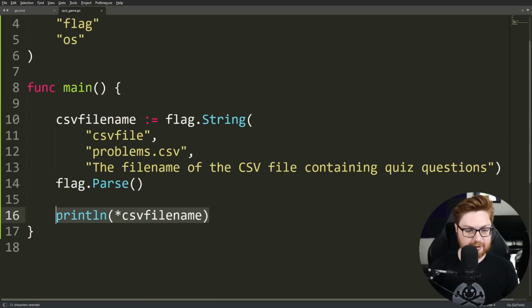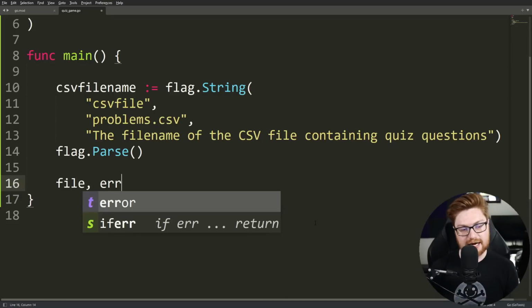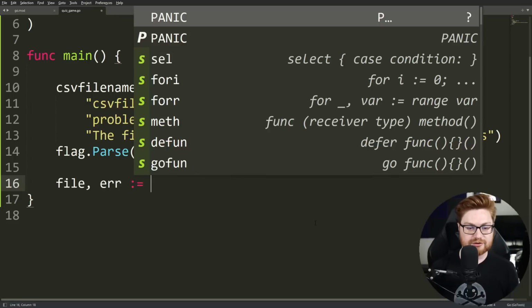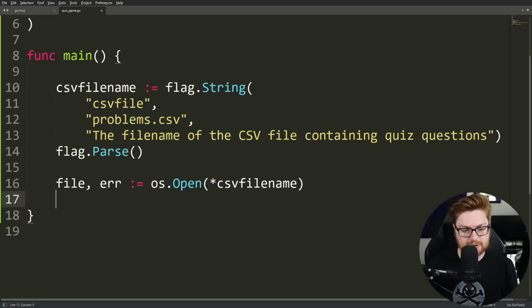So we want to now be able to open up that CSV file name. So we could specify a file pointer or filp or file, whatever you particularly want, and an error. Because when we use our walrus operator to run the os.Open function, we'll end up passing in our CSV file name, but Golang needs us to actually check if our errors have been set, if this failed or not. So we'll need to check with an if statement, just simply asking if error does not equal nil. So this error that could possibly have happened if something were wrong.